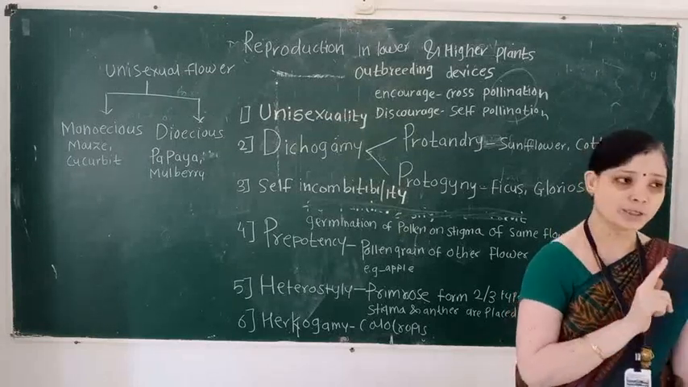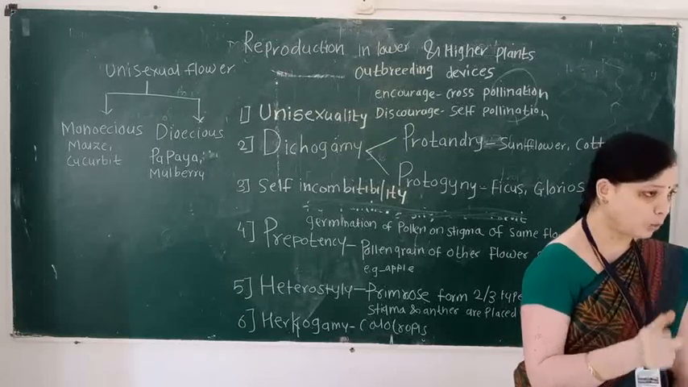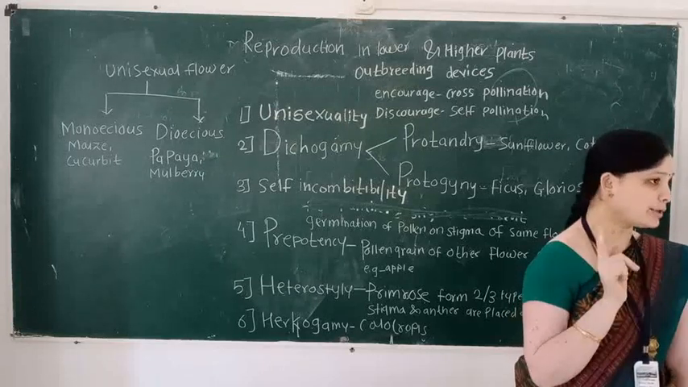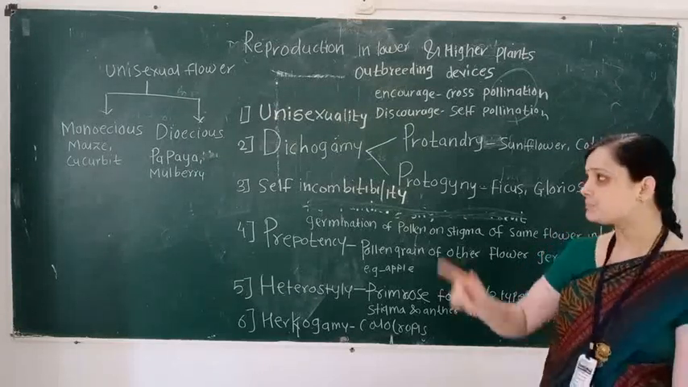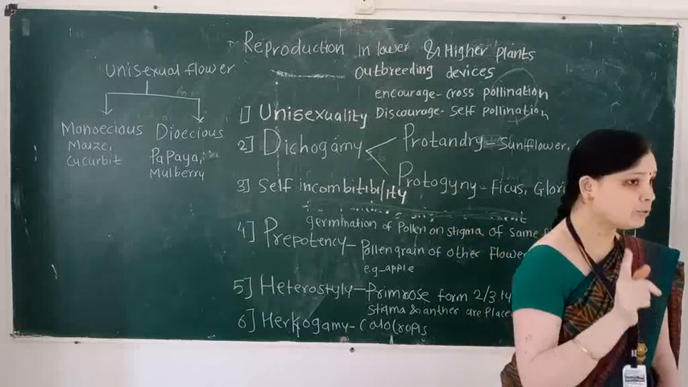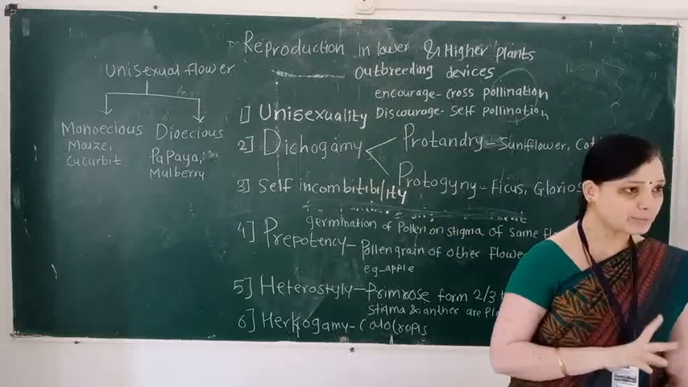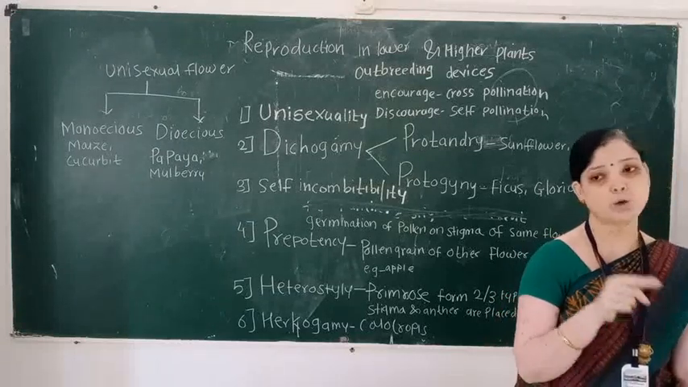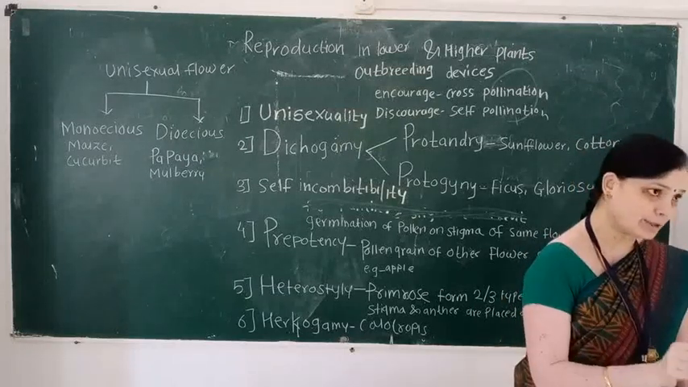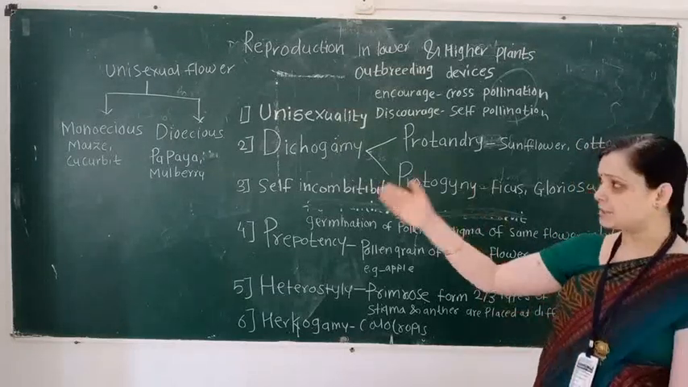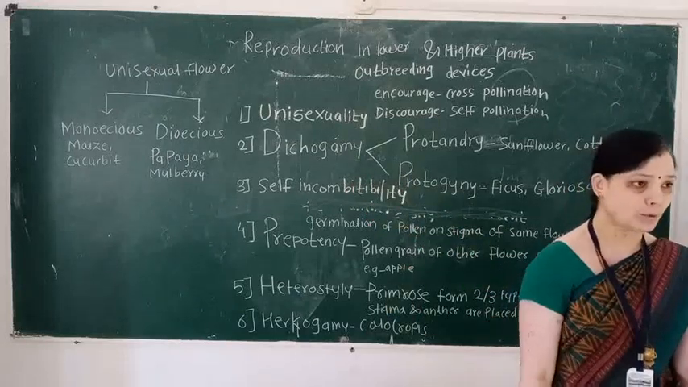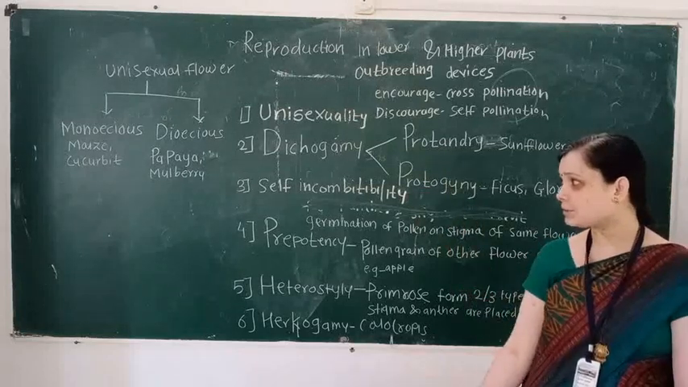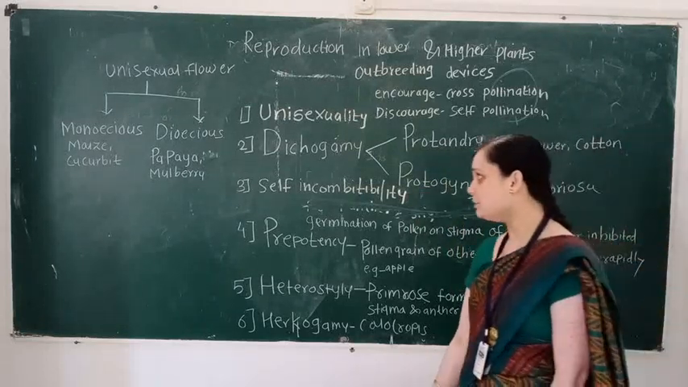Monoecious means the plant body consists of two types of flowers, that is male flower and female flower. These plant bodies are called monoecious. And what is dioecious? Dioecious means the male plant body and female plant body are present separately. On the male plant body male flowers are present, on the female plant body female flowers are present. Examples of monoecious plants are maize and cucurbit, and of dioecious plants papaya and mulberry.